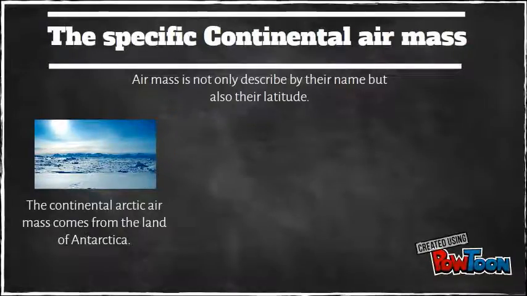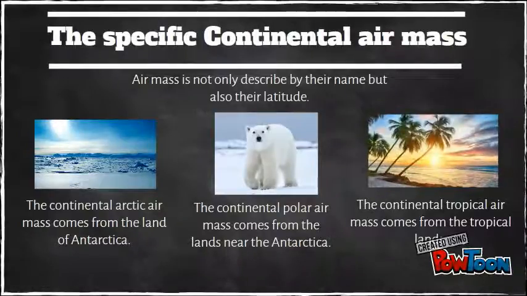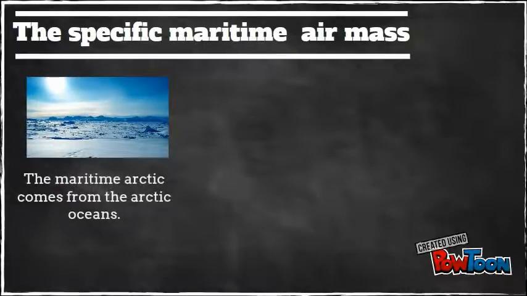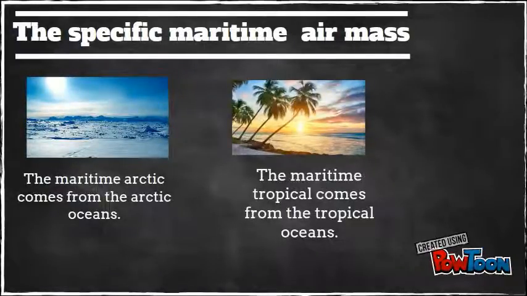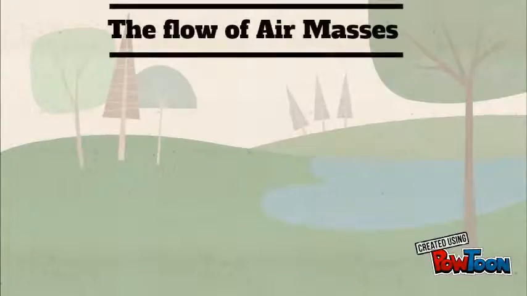The specific continental air mass. Air masses are described not only by their name but also by their latitude. The continental Arctic air mass comes from the land of Antarctica. The continental polar air mass comes from the lands near Antarctica, while the continental tropical air mass comes from the tropical lands. The specific maritime air mass. The maritime Arctic comes from the Arctic oceans, while the maritime tropical comes from the tropical oceans.